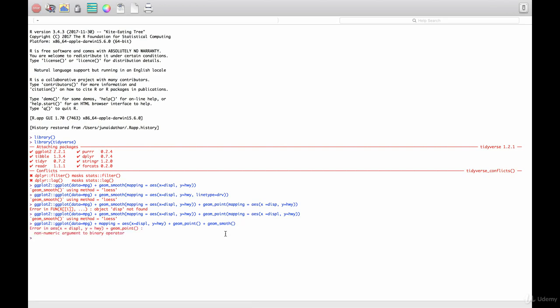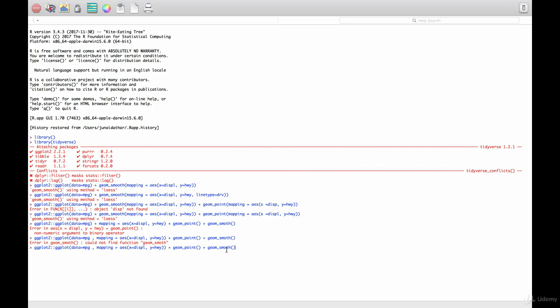Non-numeric argument to binary operator. Mapping equals aes. Oh, the data: we need ggplot, data equals mpg. We can remove the second parenthesis, add a comma there, and now you can close this out, and that actually maps it better.